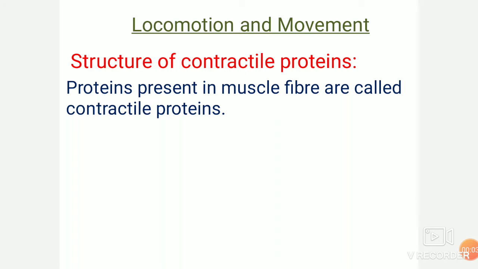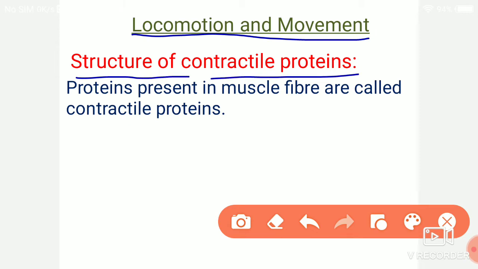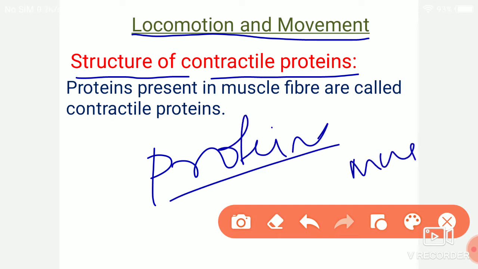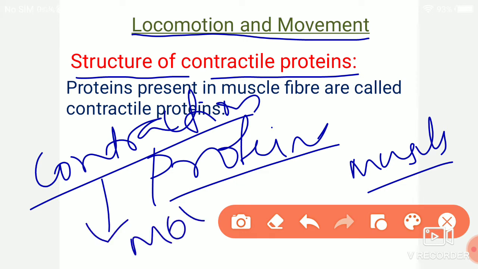Hello students, we'll continue the next topic in the chapter, that is locomotion and movement. The next topic in the chapter is structure of contractile proteins. Here, the proteins which are present in the muscles are responsible for the contraction, that is the movement of the muscle. Contraction, the word meaning is movement.